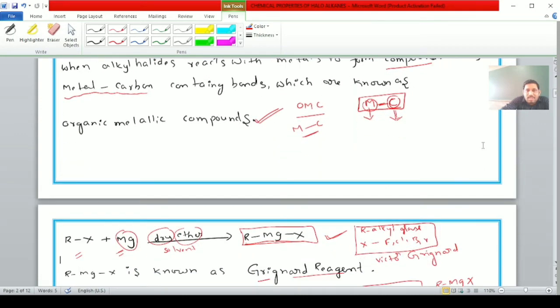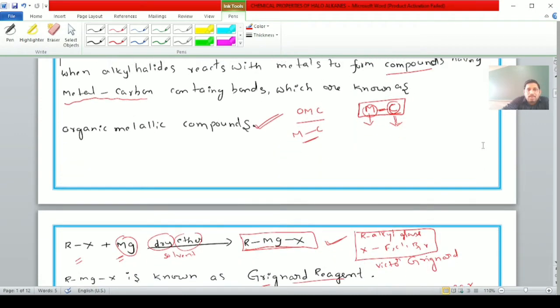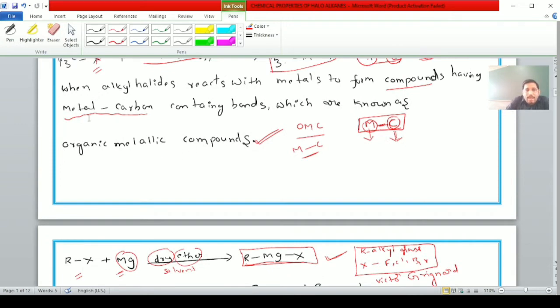Here is the definition, students. When alkyl halides react with metals to form compounds having a metal carbon bond, they are known as organometallic compounds.